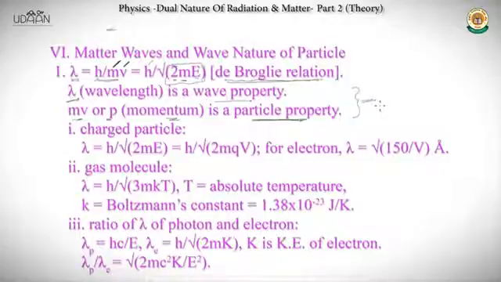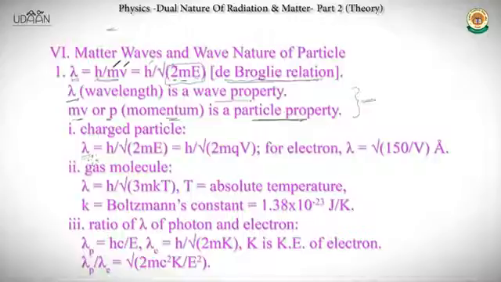But in case of an electron, it becomes really useful, because it comes in the order of 10 to the power minus 6, 10 to the power minus 10, like that. So in that case, we need to consider the wavelength, the wave particle duality. So here are some shortcut formulas that you need to remember properly to apply directly in many problems.